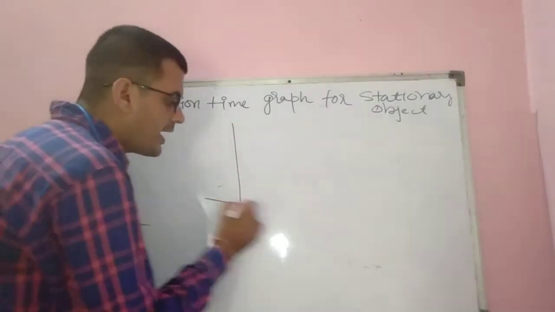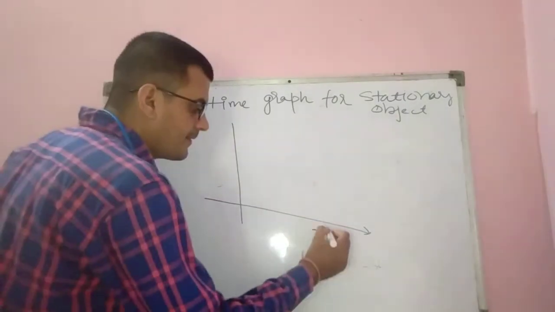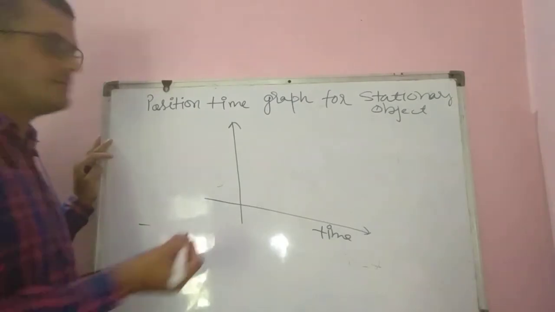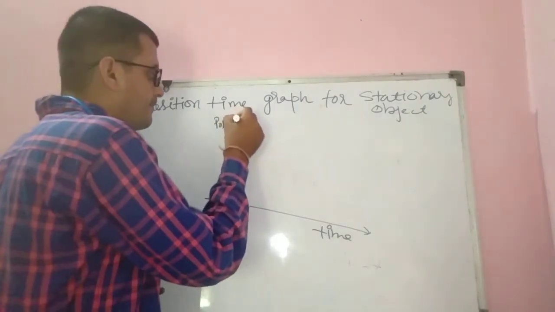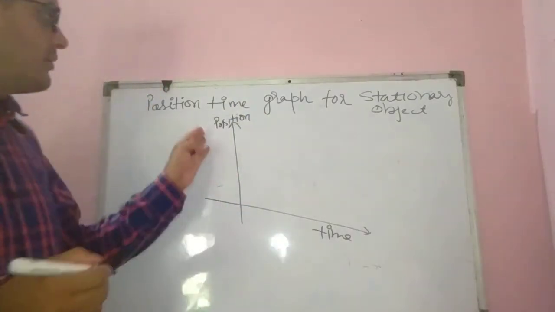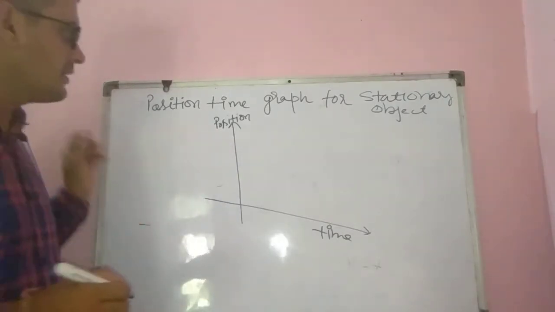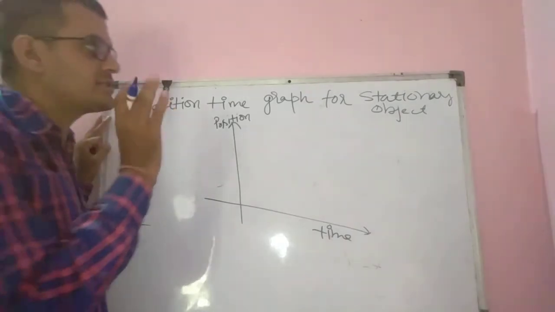In the x-axis we will take time, and in the y-axis we will take position. So we have to draw the position time graph for a stationary object.